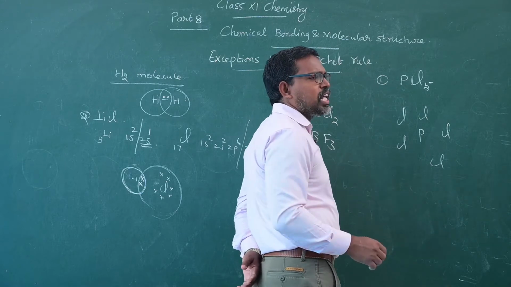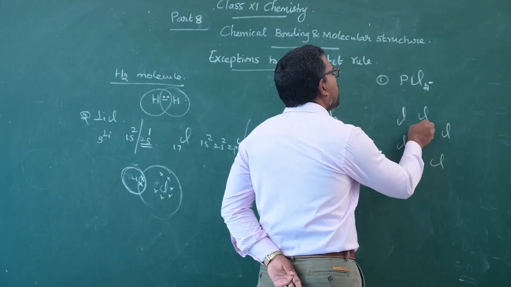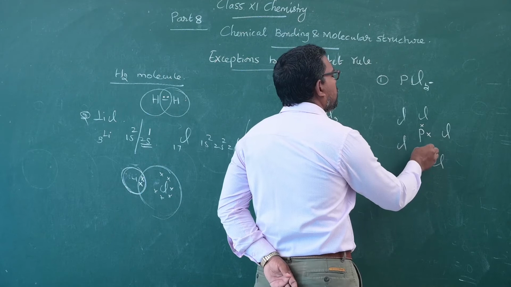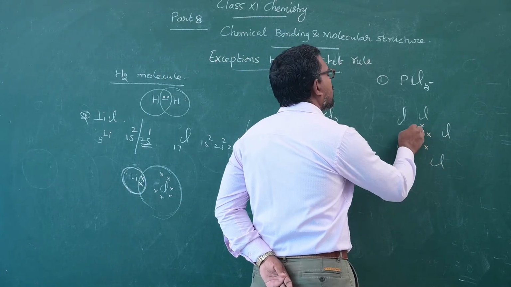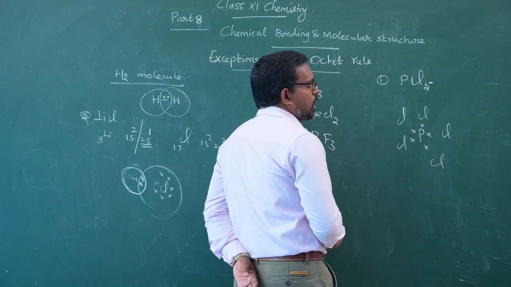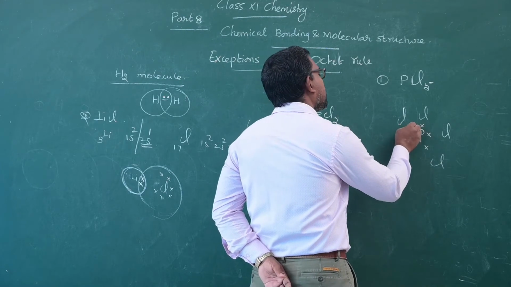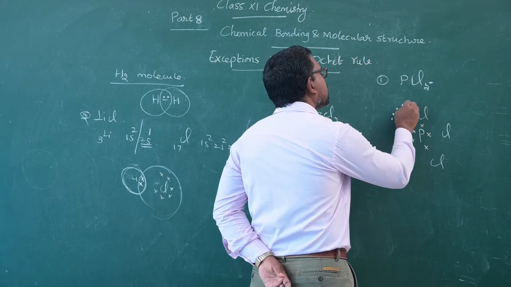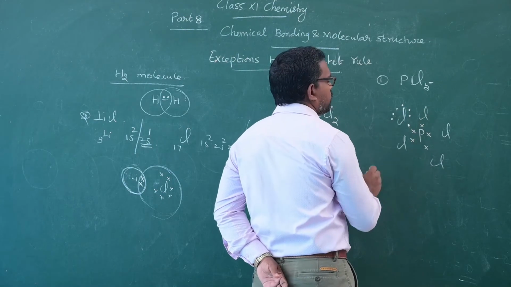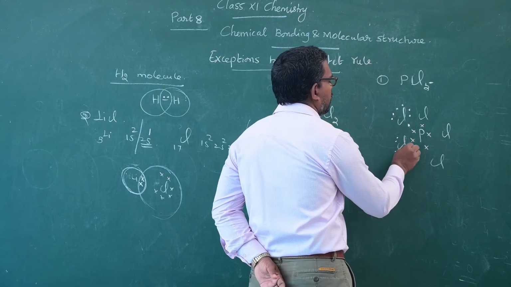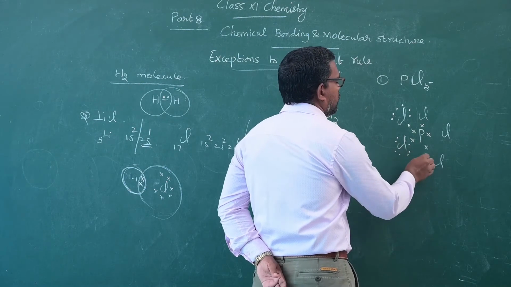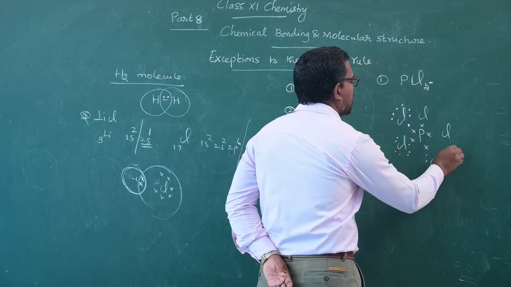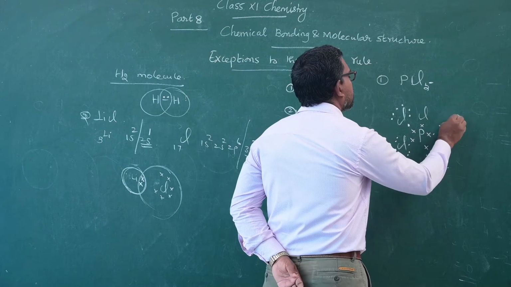The valence shell of phosphorus consists of 5 electrons, and each chlorine atom consists of 7 electrons.